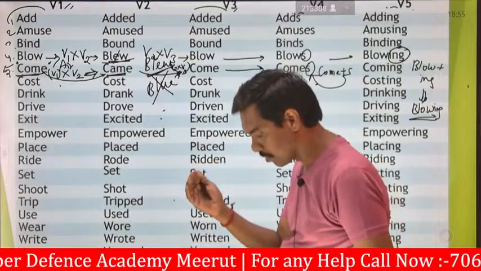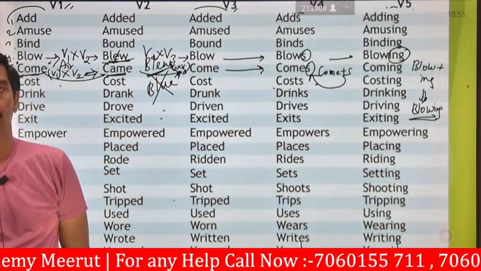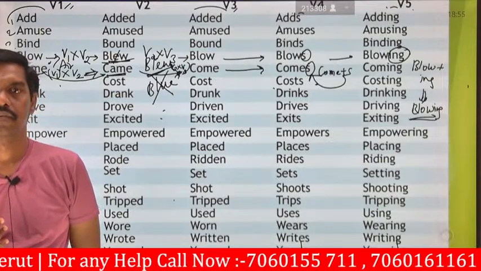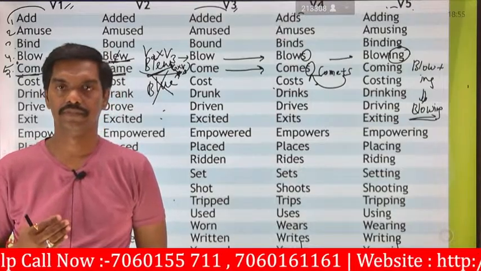So he is on the way, he comes. He comes to my house, he comes to the shore, he comes to the village.